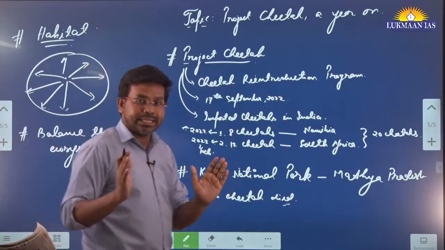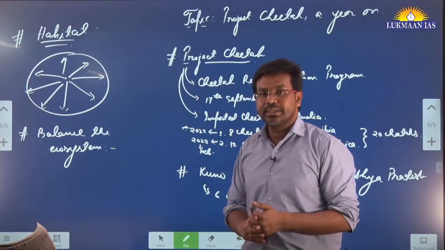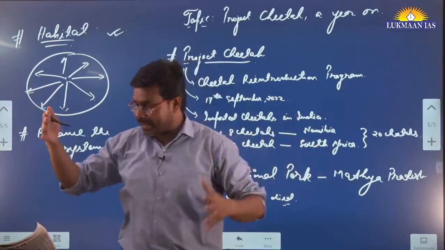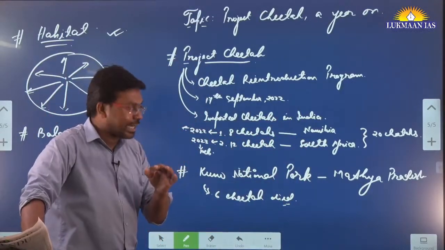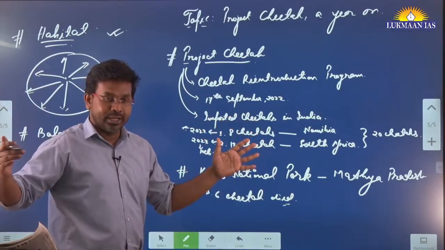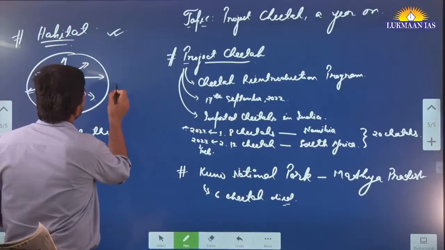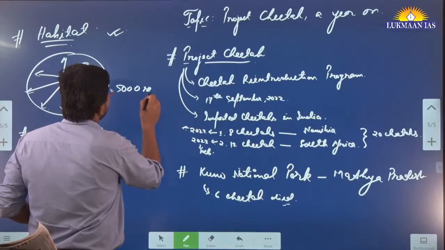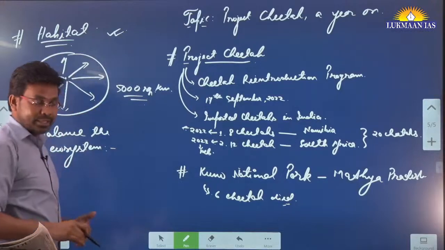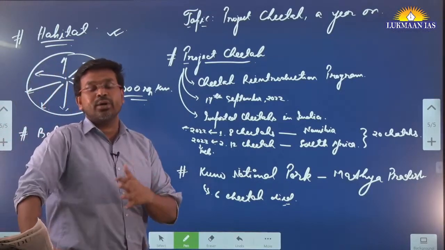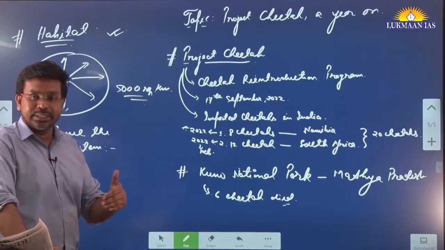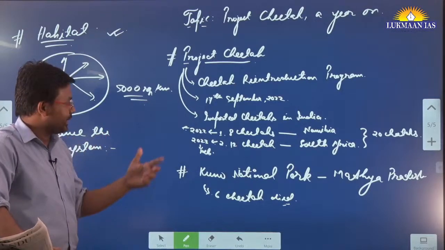However, the major reason for their death was that they did not have a proper habitat. In this article they have mentioned that the cheetahs need a bigger habitat, so we need to first increase the habitat of cheetahs. We need at least 5,000 square kilometers of area so that cheetahs can be introduced. If we bring more cheetahs without that, it is not going to do any good, because it will only see the death of cheetahs at a later date, which is going to defame the country. So this is the thing.